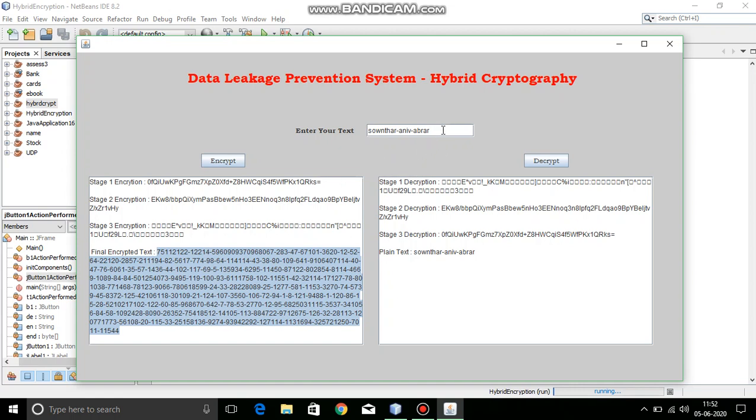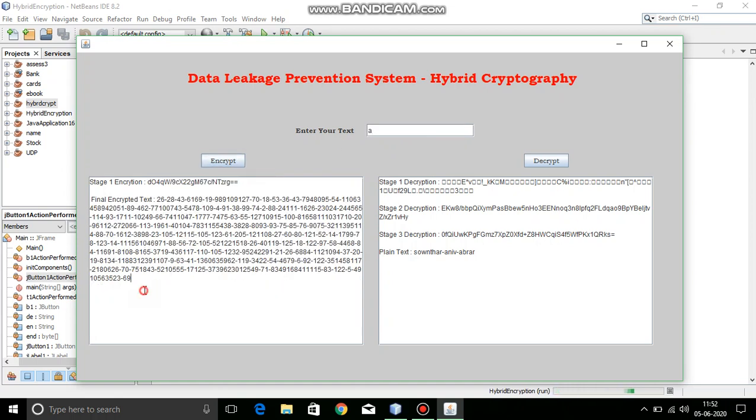And this size is not with respect to the size of the plain text. If I give even one alphabet, I will get the same size. So it is almost constant all the time. That's all, ma'am.